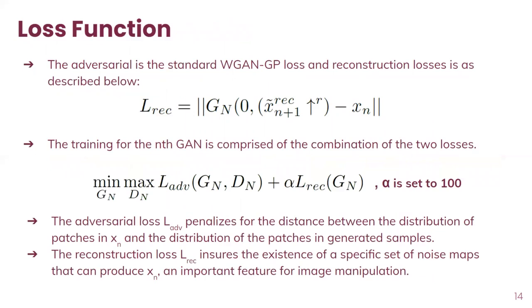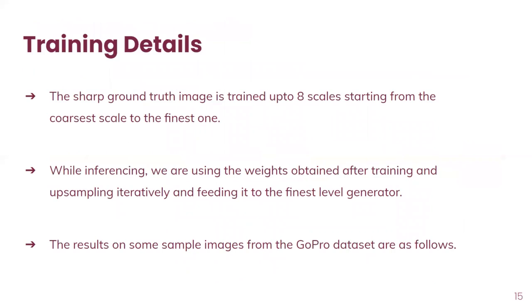The loss function is the adversarial loss function, which is the Deblurring GP loss, and the reconstruction loss, which is described below. The final training loss is the combination of these two losses and is based on the minimax objective function. So the sharp ground truth image is trained up to 8 scales, starting from the coarsest one to the finest one. While inferencing, we use the weights obtained after training and upsample iteratively while feeding the finest level generator.